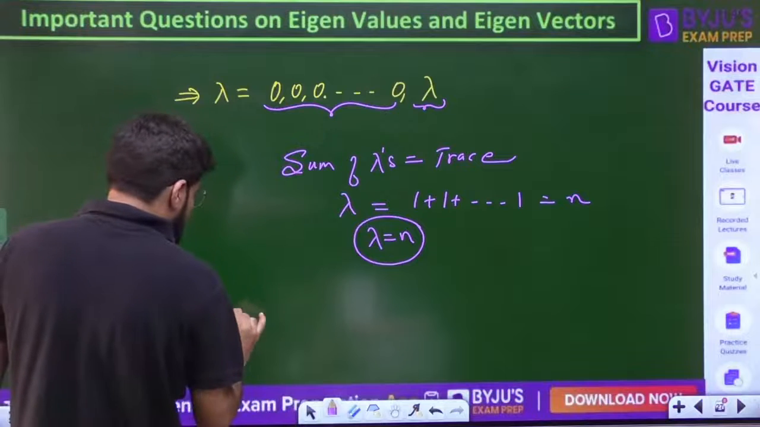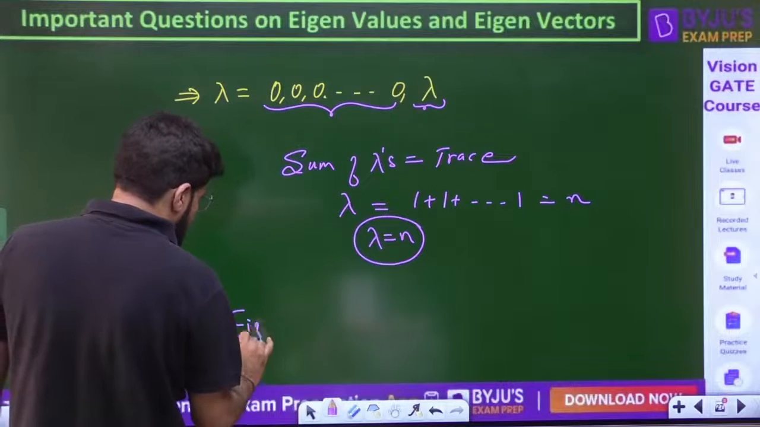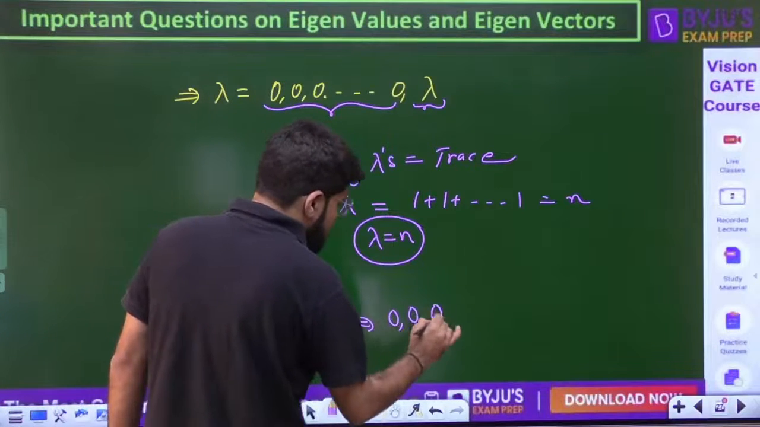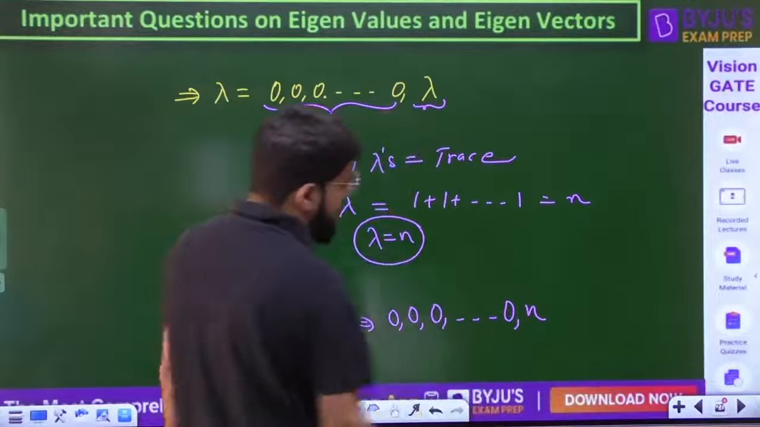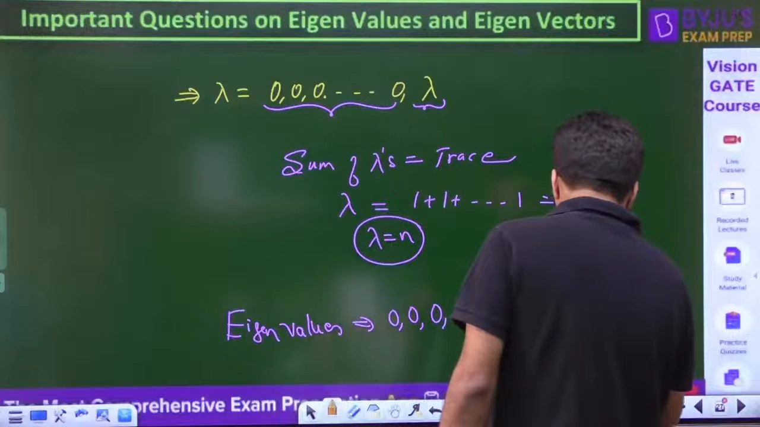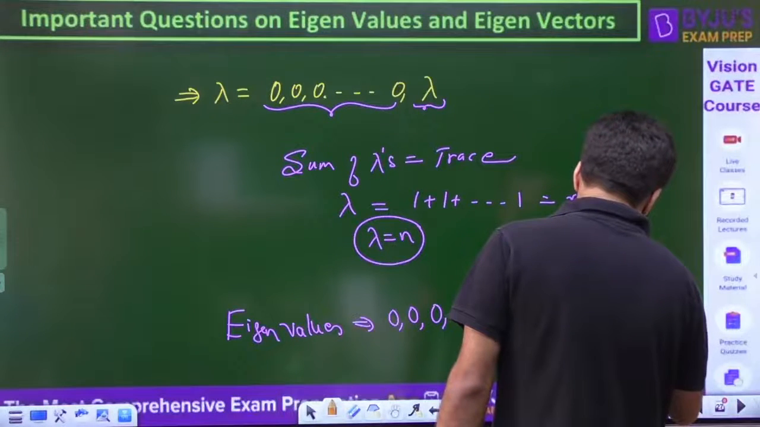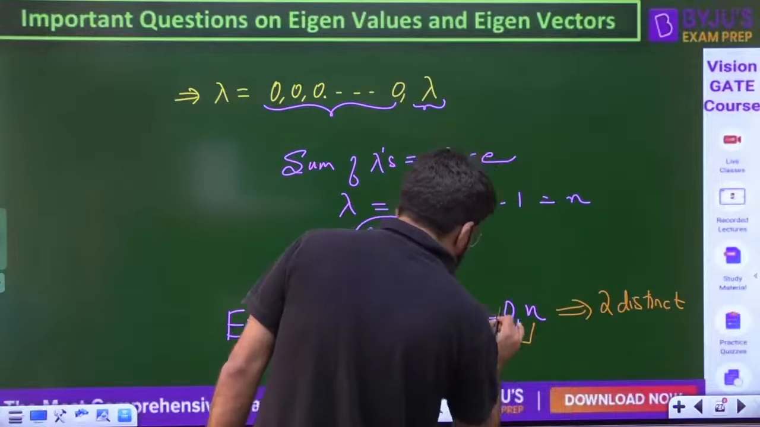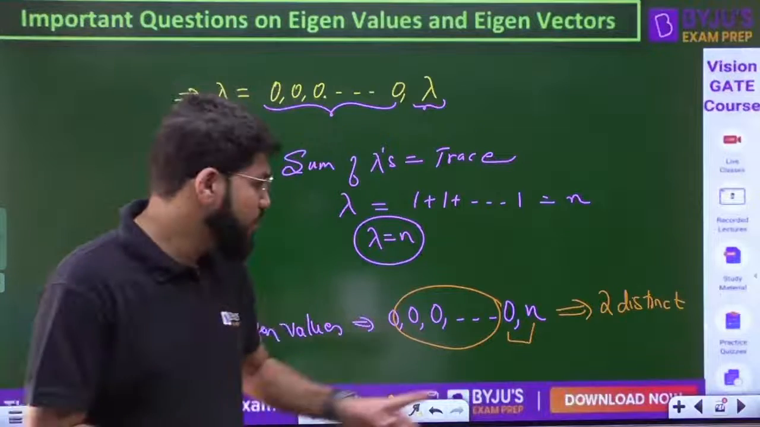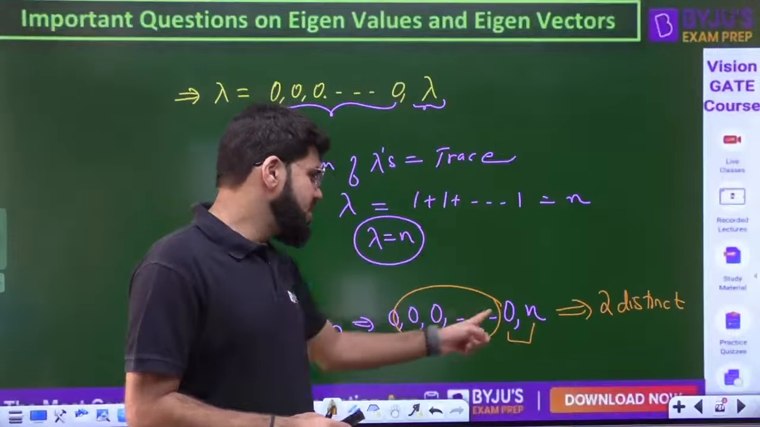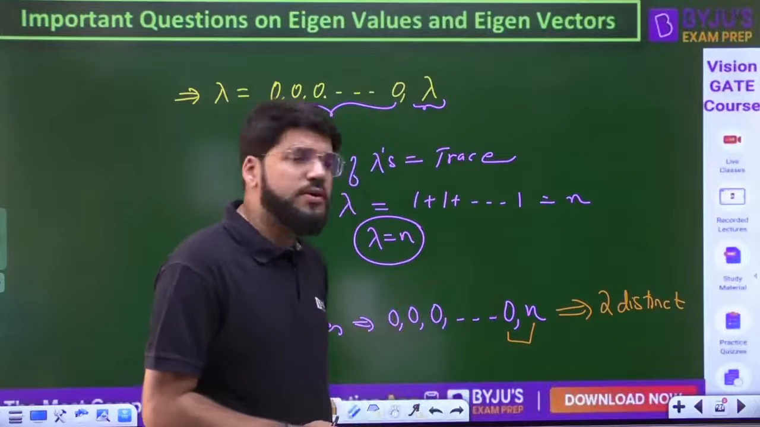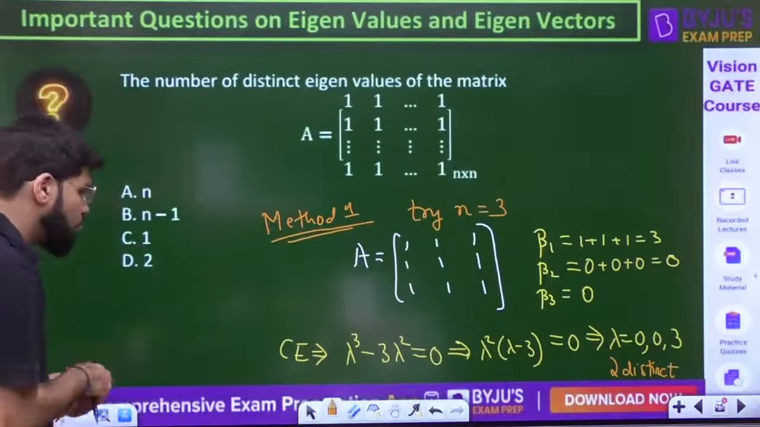Okay, so what is the set of eigenvalues? The eigenvalues of the given matrix are 0, 0, 0, 0 and n. All are 0, only one non-zero. Acha, how many are distinct then? Still there are only two distinct eigenvalues, n and 0. The rest of the zeros go into repetition. If you count distinct eigenvalues, one of them is n, one of them is 0. Rest all other zeros are repetition. So how many distinct? It is only 2. That is a generalization. So correct answer is 2 only.